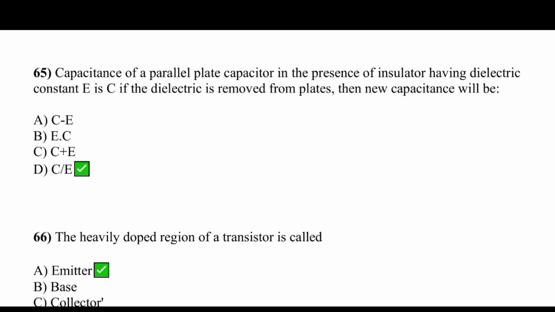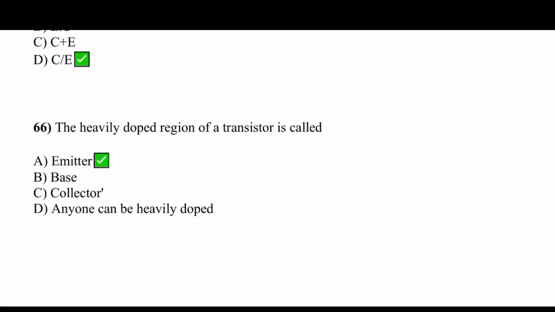The capacitance of a parallel plate capacitor in the presence of an insulator having dielectric constant K is C. If the dielectric is removed from the plates, then the new capacitance will be, option D is correct. The heavily doped region of a transistor is called the emitter. Option A is correct.